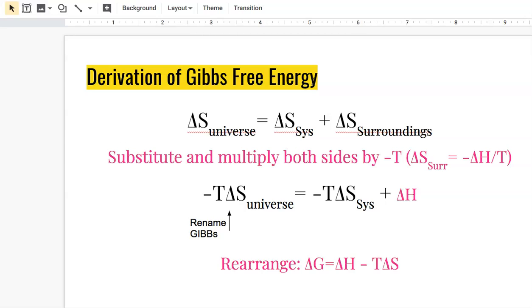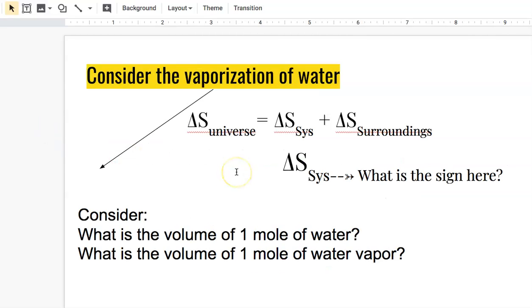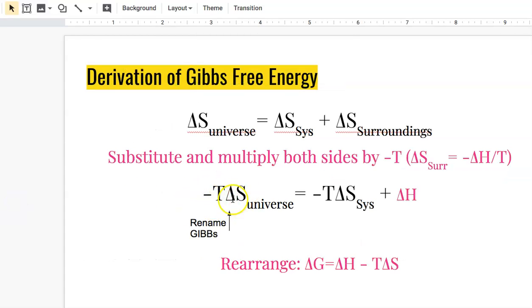But the thing I want you to think about in this scenario is, does water boil on its own? Well, that depends on the temperature, right? If I heat the water to 100 Celsius, it will boil on its own. But if the water is at 20 Celsius, it's not going to boil on its own. So the spontaneity of the reaction is dependent upon temperature.